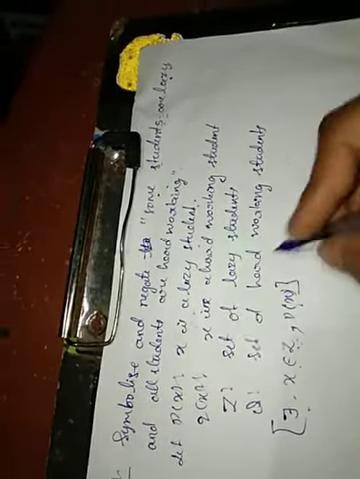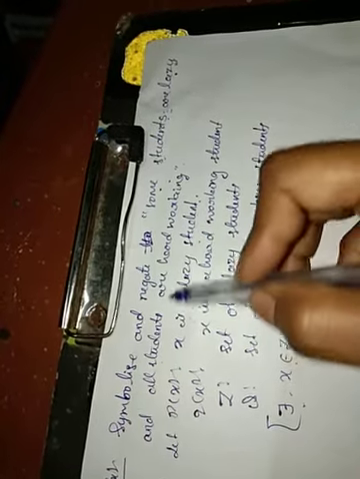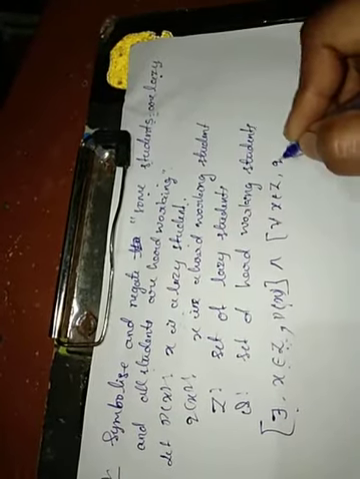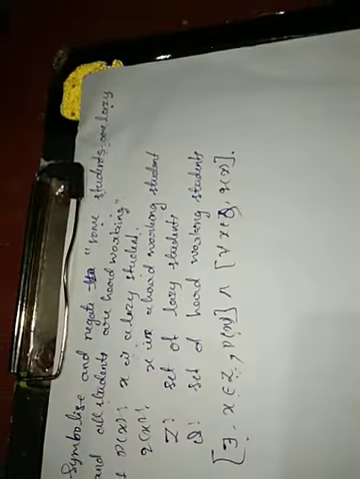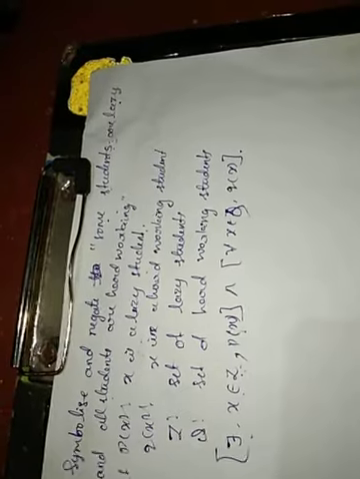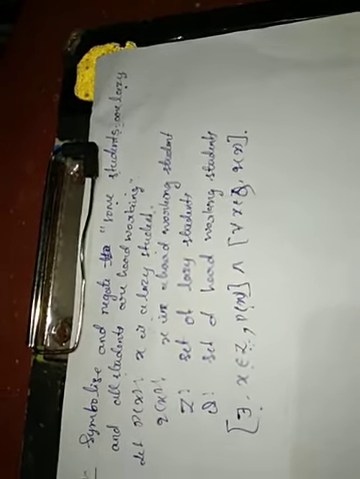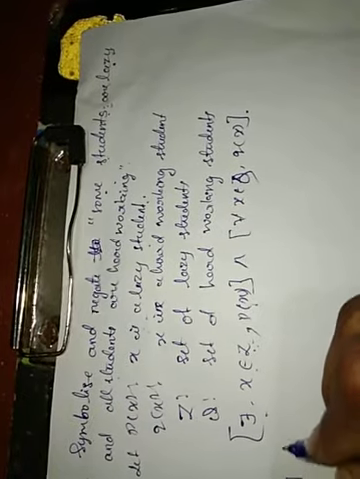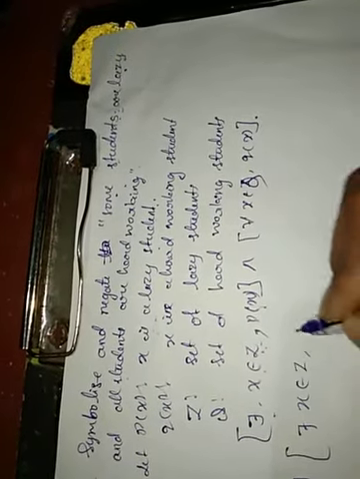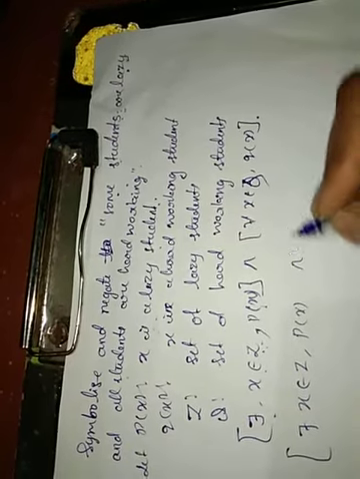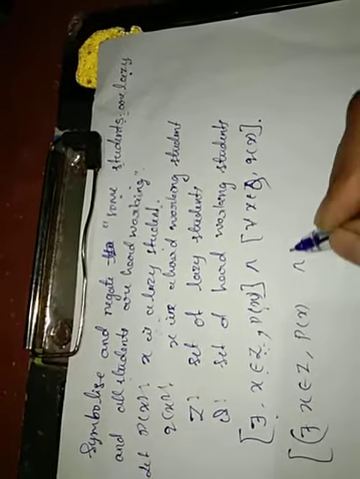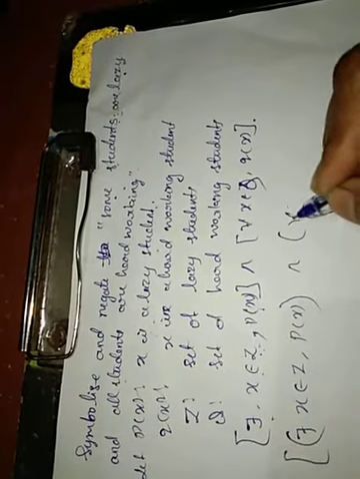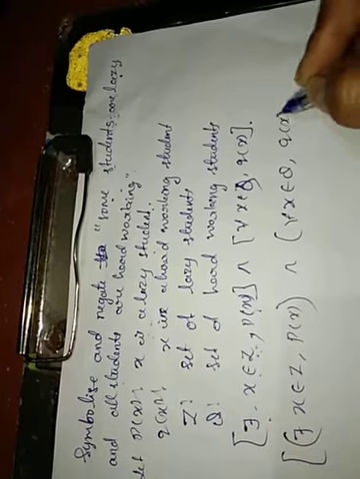Now, all students are hardworking: for all X belongs to Z, Q of X. So the statement is: there exists an X belongs to Z, P of X, and for all X belongs to Z, Q of X. Now we have to find the negation of the statement.